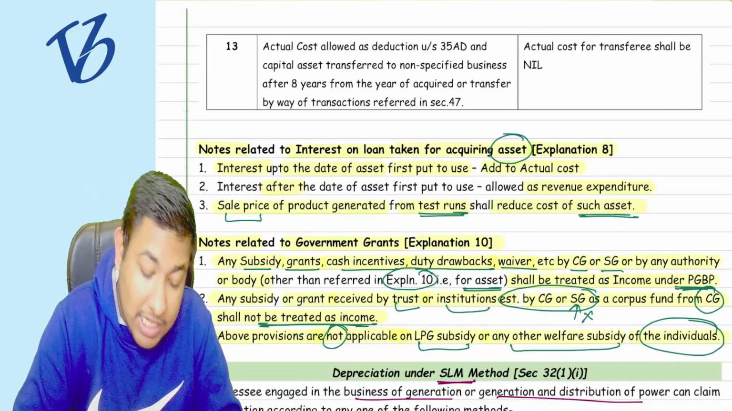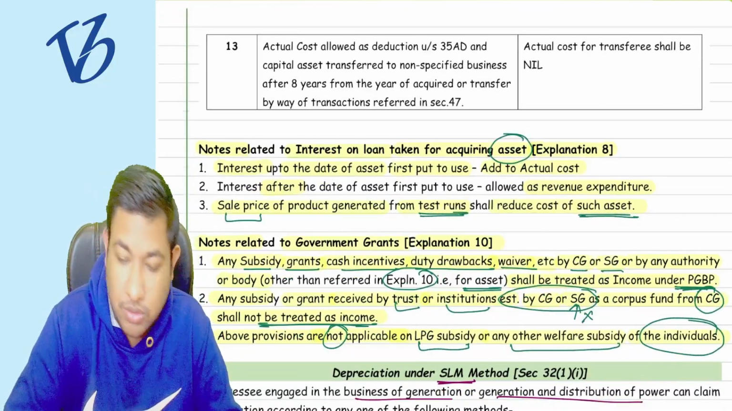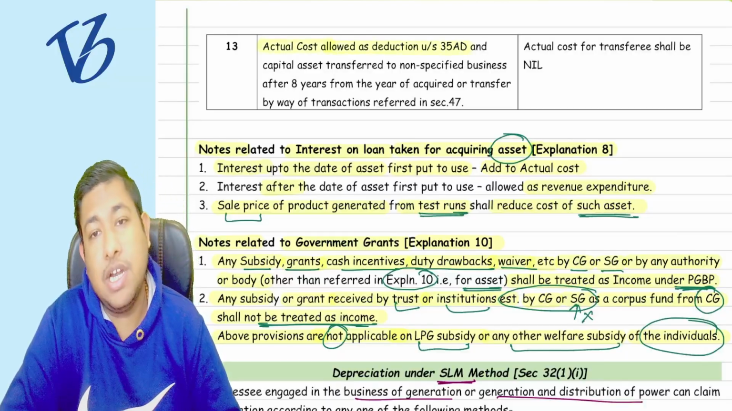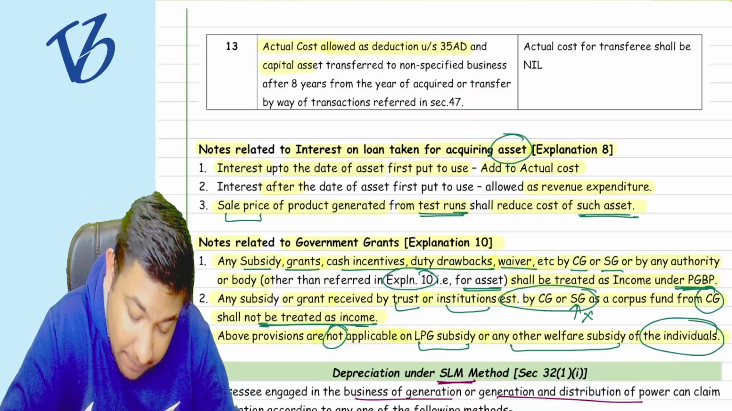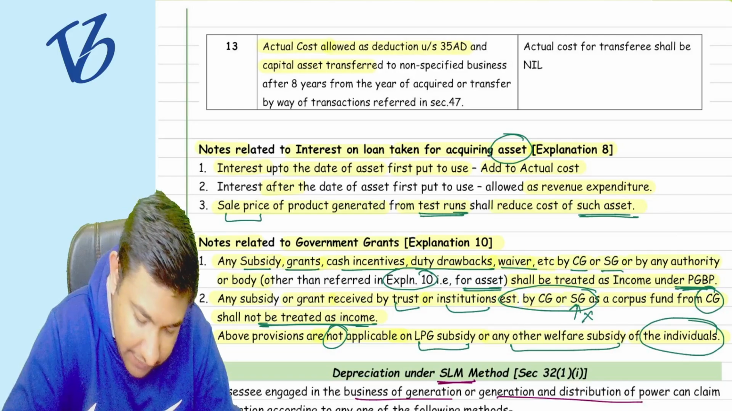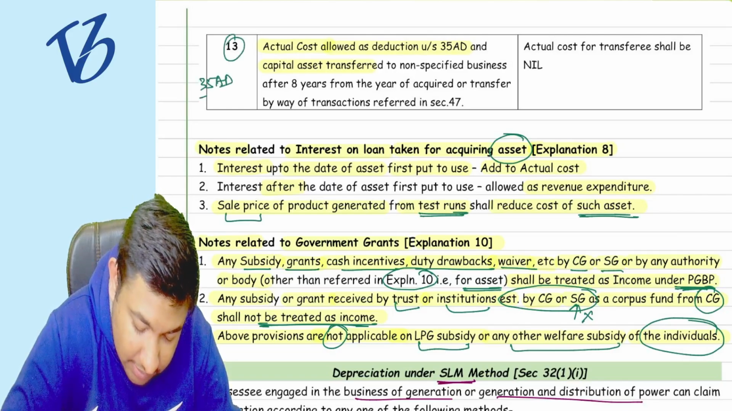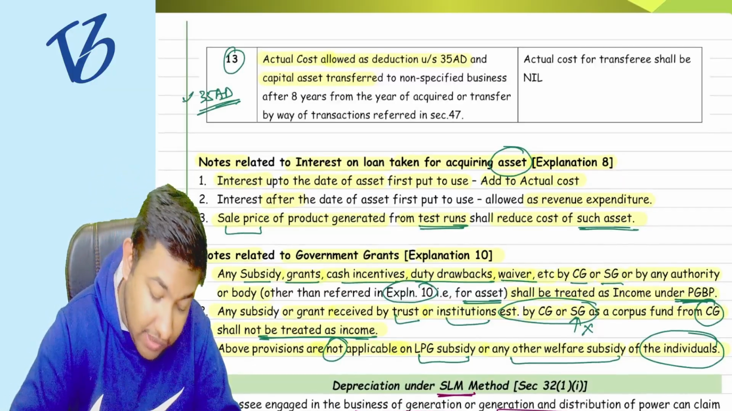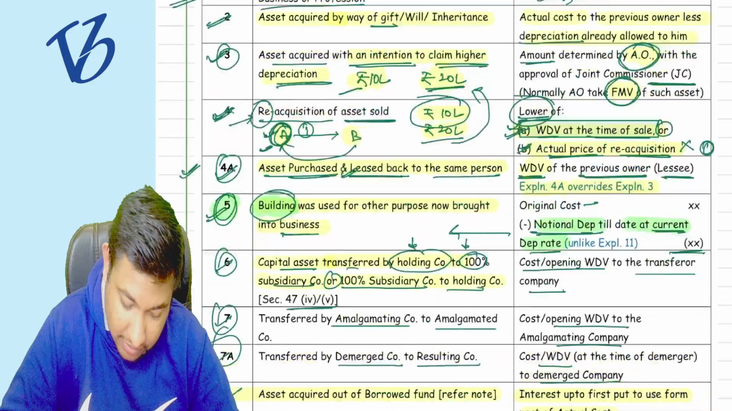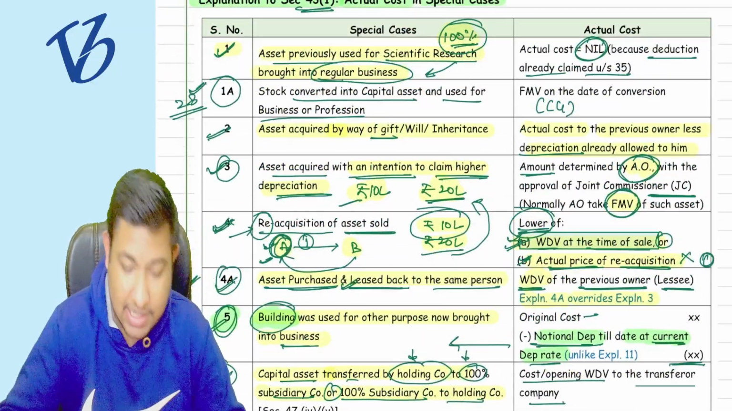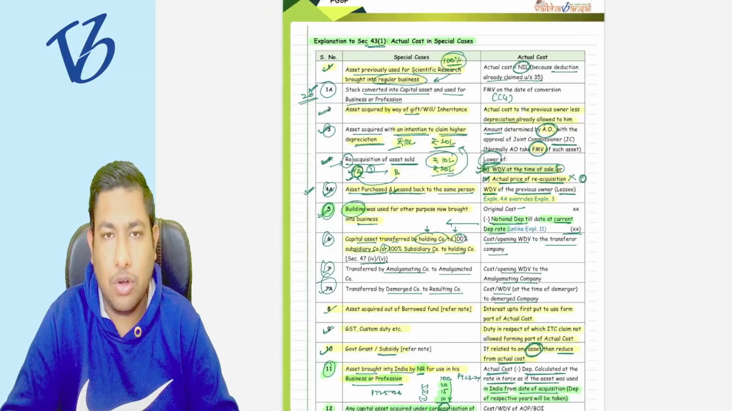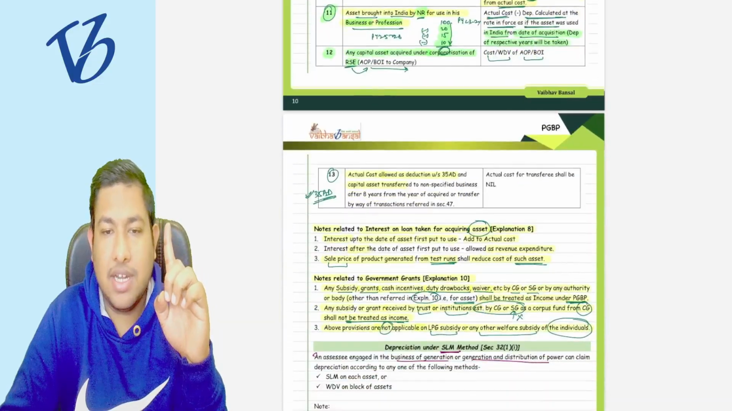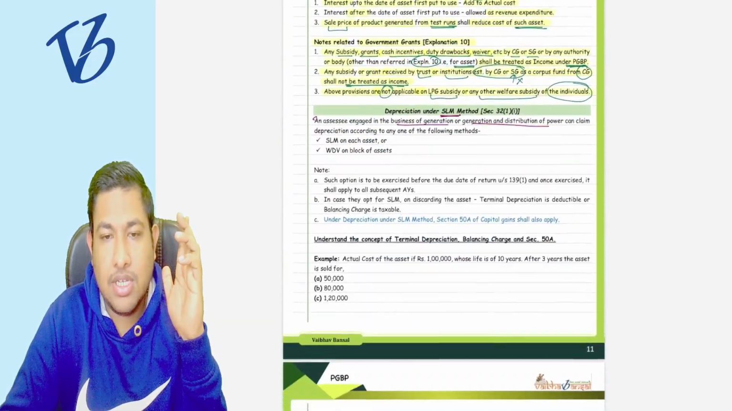Correct? Now, the last point: actual cost is the amount allowed as deduction under section 35AD. We will understand this particular point in 35AD. So point number 13 and point number 1A are left. The rest of the points I have taught you. Only point number 1A and point number 13 are left. Understood? Shall I move forward?